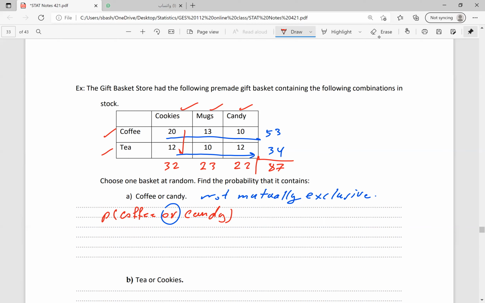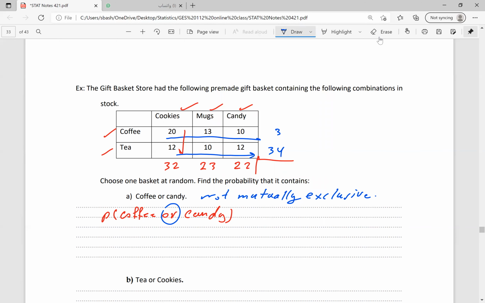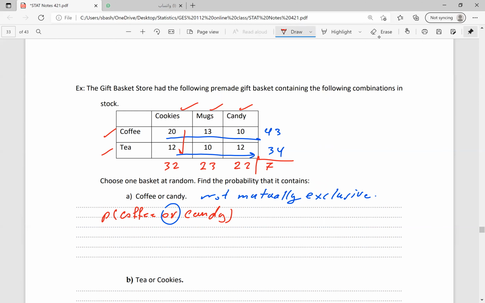Sorry, the first one is 43. I mistook the sum. The coffee we have 43. So the total will be, in this case, 77. Not 87, this is 77.